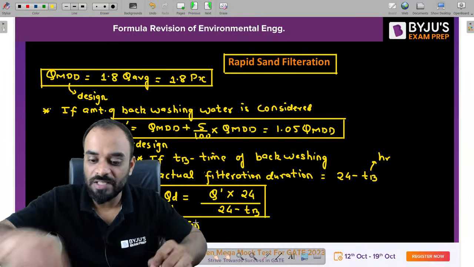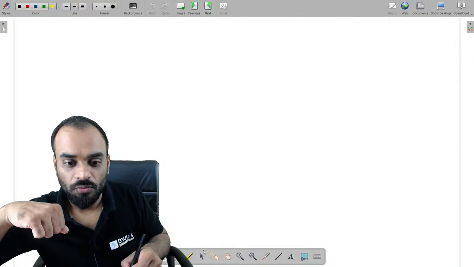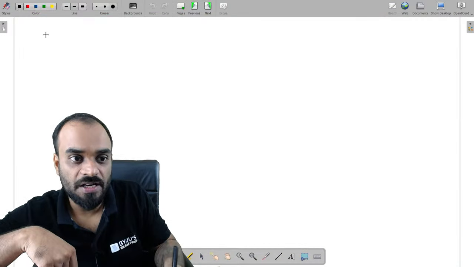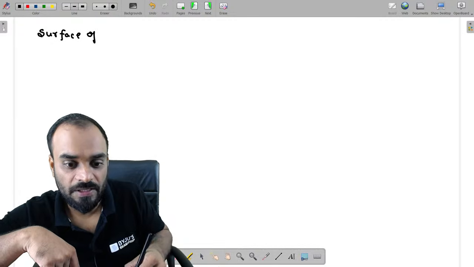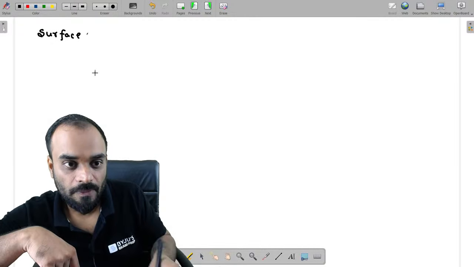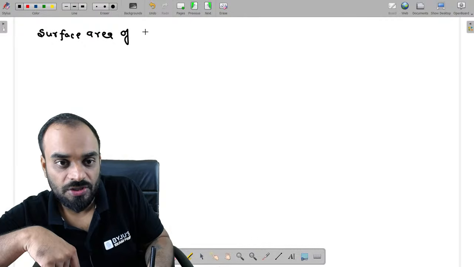Now after having the design discharge, are you able to calculate what should be the surface area required of filtration or rapid sand filter?